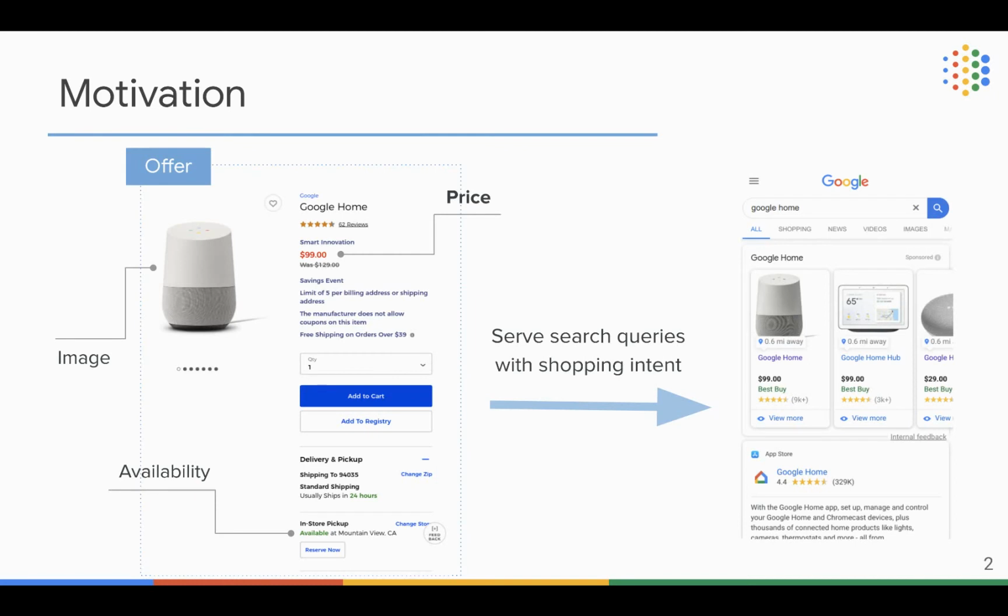This is a typical example of commercial web page that sells Google Home. Throughout the whole presentation, we will denote such a page as an offer page. The crawling of offer pages enable us to extract important product attributes such as price, availability, and image. Such information will be used to serve search queries with shopping intent in Google search. In this paper, we only focus on the price information, where we believe other attributes such as image and availability will share similar properties.